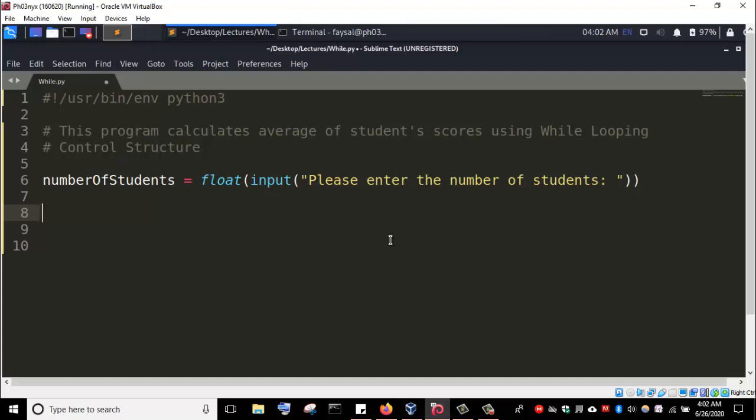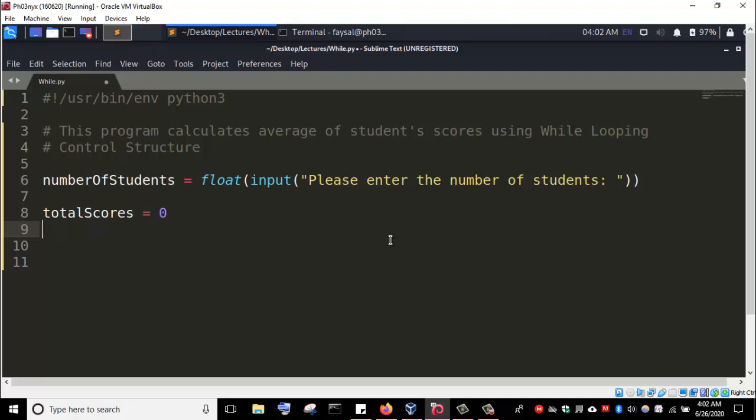Now I'm going to initialize some variables. Total scores equals to 0. So in this line number 8, basically what I did, I created a variable with the name total scores, and I initialized it with the value 0.